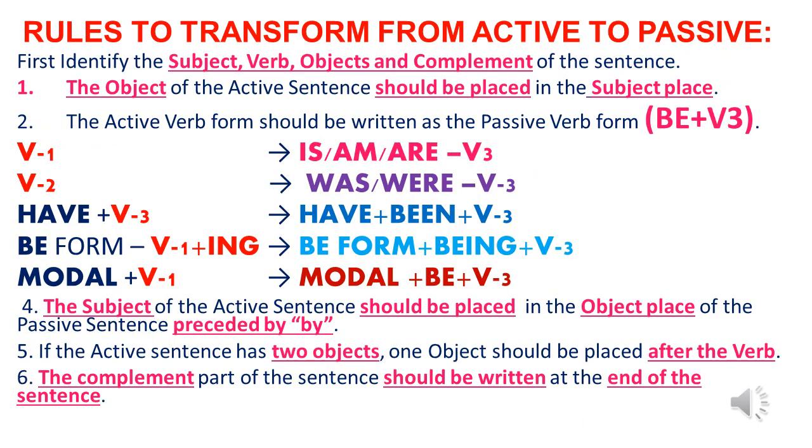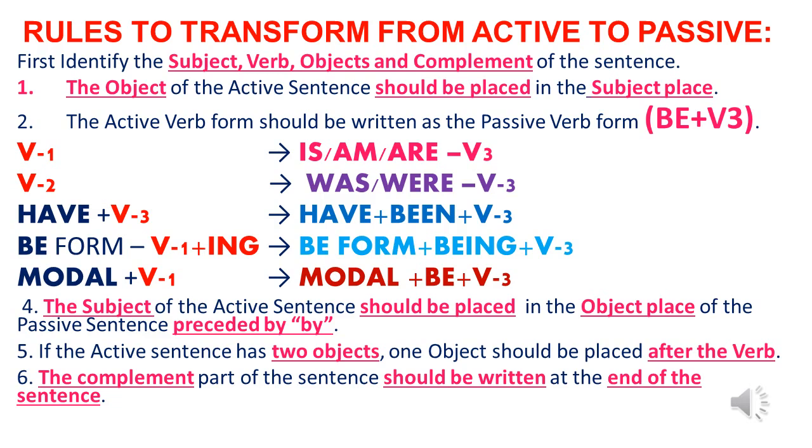Let's have a look at the rules to transform a sentence from active to passive. First, we have to identify the subject, verb, objects and complement of the given active sentence. After that, the object of the active sentence should be placed in the subject place of the passive sentence. Rule number 2. The active verb form should be written as the passive verb form. How can we write the passive verb?